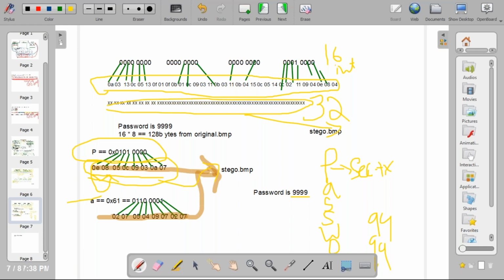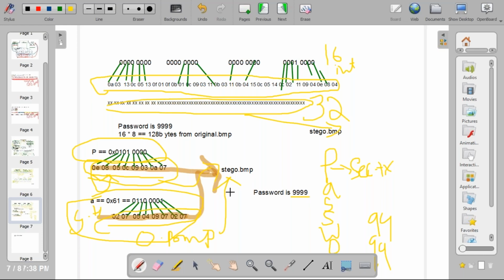Next we need to get another character, a, from secret.txt. Next we need to get 8 bytes from original.bmp. We need to modify the LSB, and we need to write to stego.bmp. Same like that, pa is over.